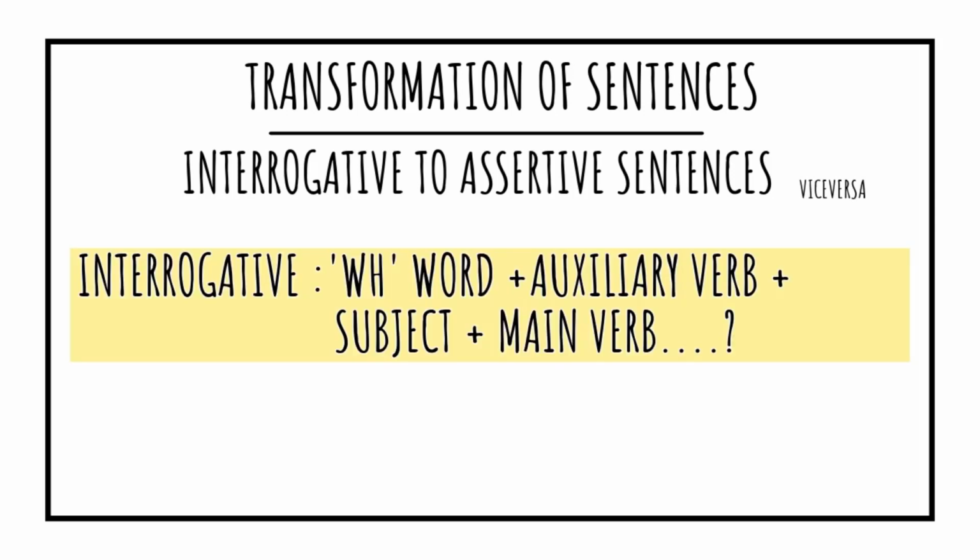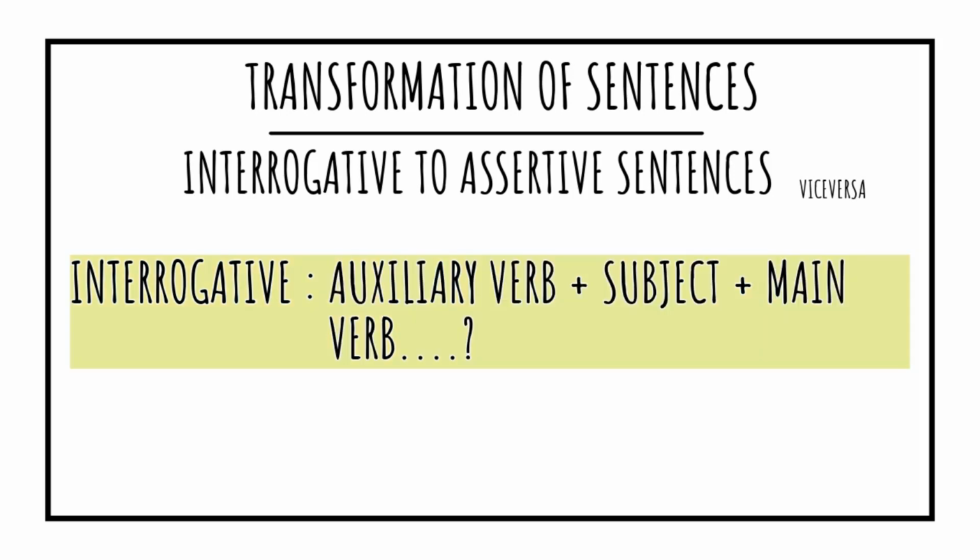Students, in an interrogative sentence we always find a WH word, that is when, where, why and so on, plus an auxiliary verb, then plus the subject and then the main verb and then a question mark. Or suppose a WH word is not there, in that case we use a helping verb, that is an auxiliary verb, plus subject plus main verb and then a question mark. So let's begin.